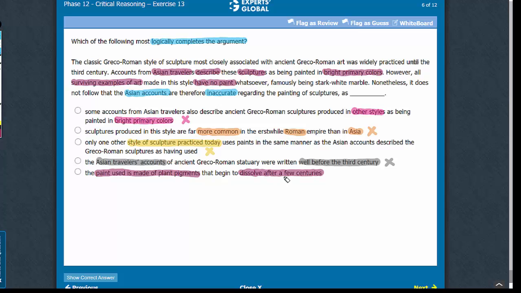In other words, this answer choice indicates that the Asian accounts may not be inaccurate and thus completes the chain of thoughts in the argument. E is the correct answer choice.